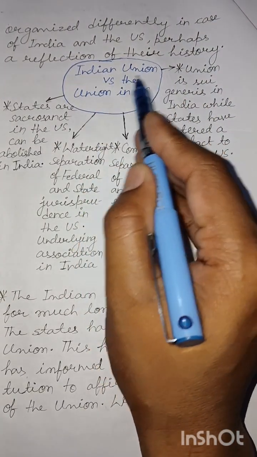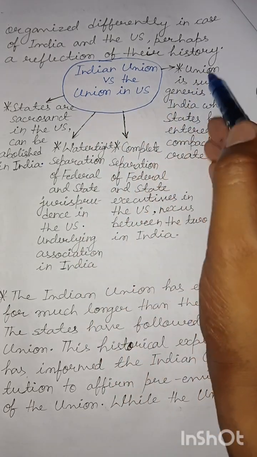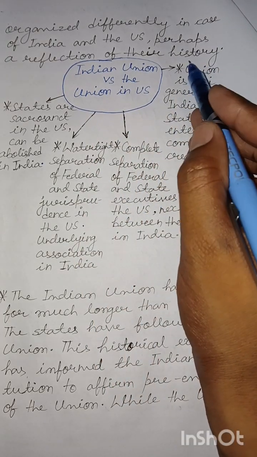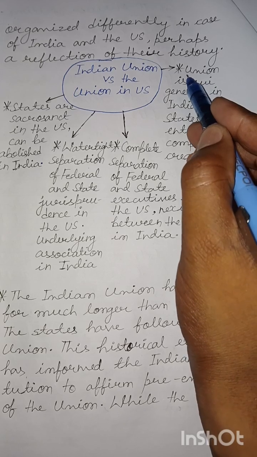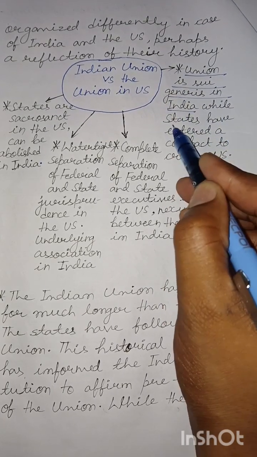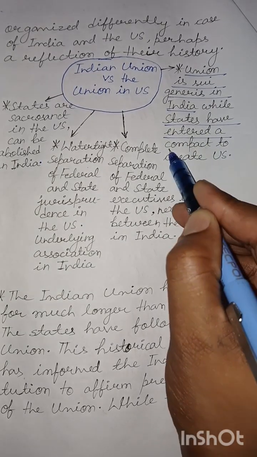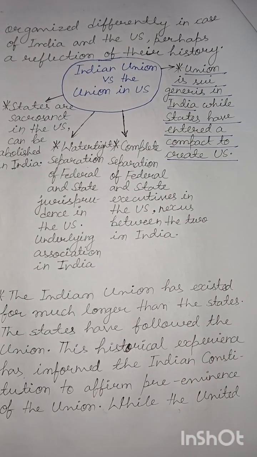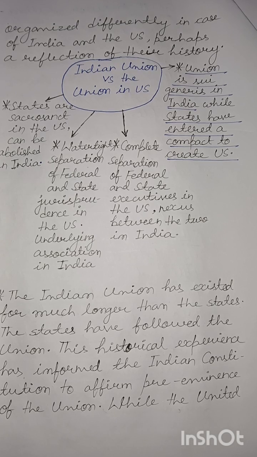So, how are the Indian Union and the Union in the US distinct? This can be seen through a number of points. First, the union is sui generis in India, while states have entered a compact to create the US. Please appreciate that the union in India existed before the existence of the states in India. The union owes its existence to the hoary history of India, that is the long history of the Indian civilization, the civilizational state itself.